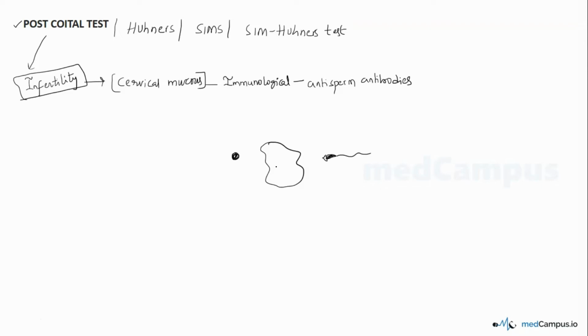If the cervical mucus contains anti-sperm antibodies, this sperm cannot penetrate the ovum due to the cervical mucosal factor. So this immunological factor, the issue with the cervical mucus, is diagnosed with the help of this test called the postcoital test. What is the other name for this test? This is also known as Huhner's test, Sims test, or Sims-Huhner's test.